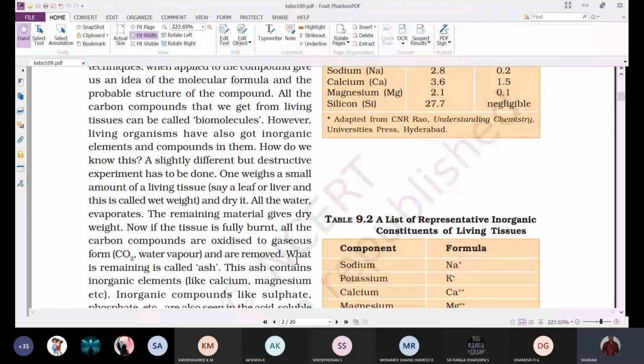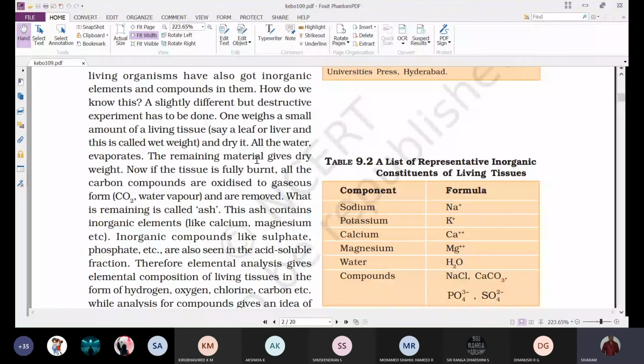However, living organisms have also got inorganic elements and compounds in them. How do we know this? A slightly different, but destructive, experiment. Destructive means we destroy by burning, by using heat. So a destructive experiment has to be done. One weighs a small amount of living tissue and dries it. We remove the moisture and make it dry, and the remaining material gives the dry weight.